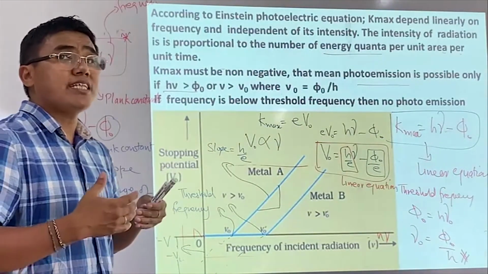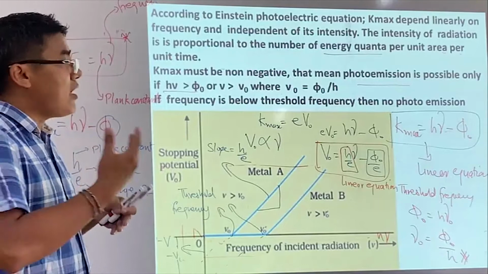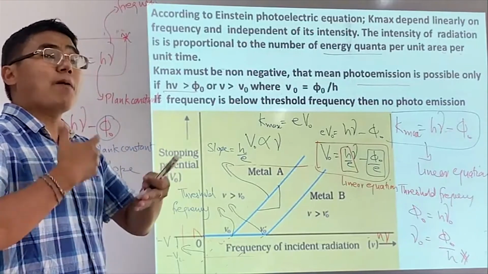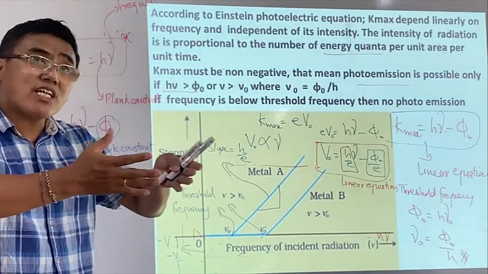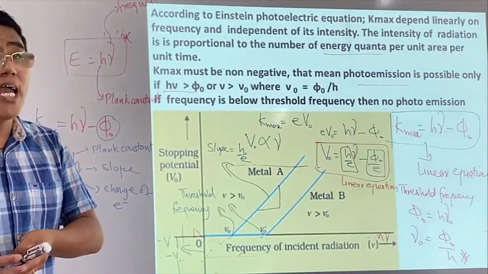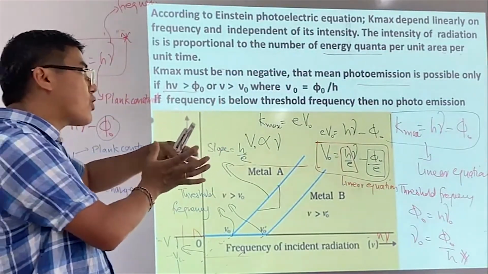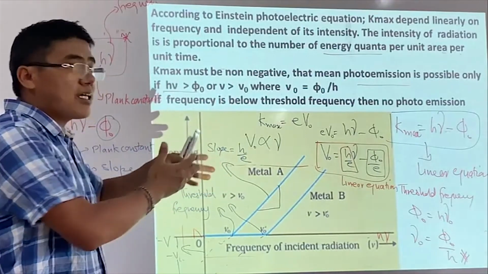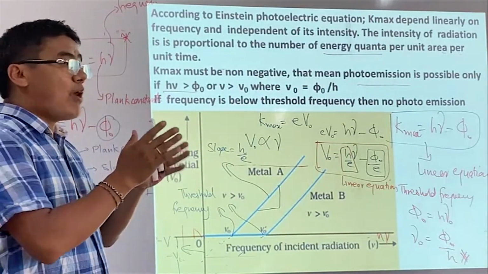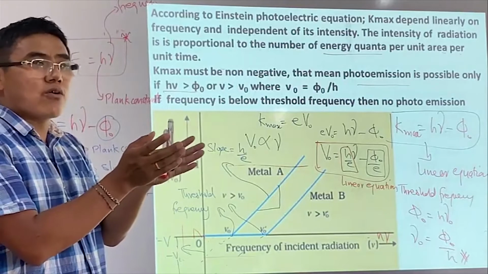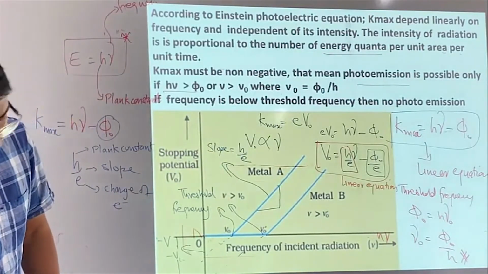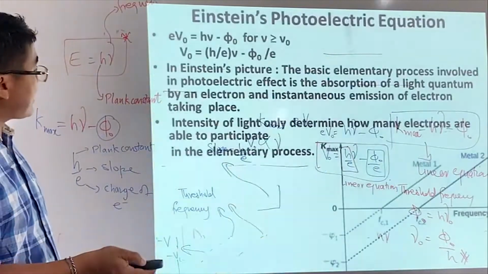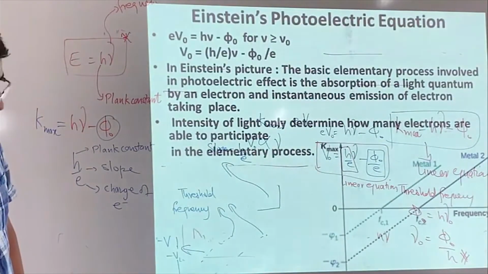We can say a theory is right only by doing experiments. The Planck constant we obtain from experiment and the Planck constant we obtain from theoretical explanation are very close to each other. Then we say that the theory is right. So this is what we call the Einstein photoelectric effect.